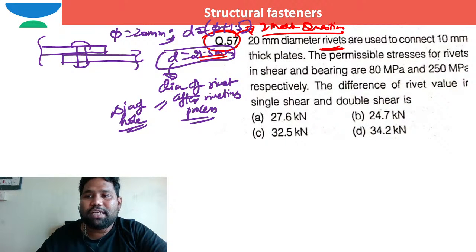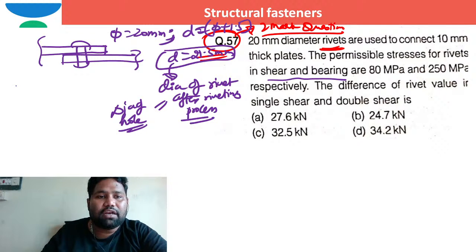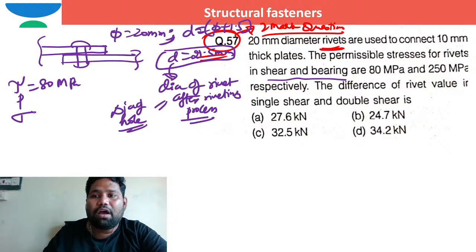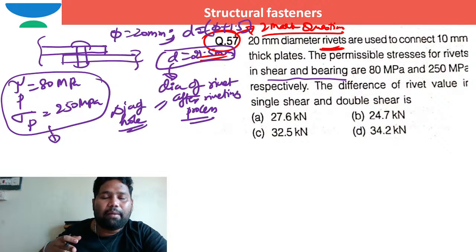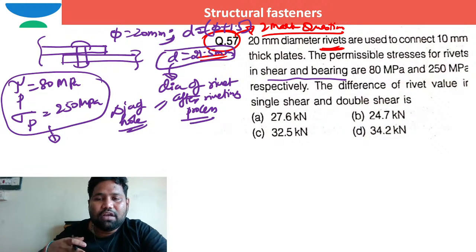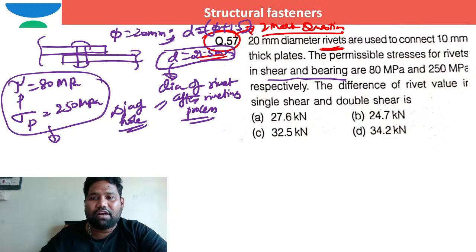Now the permissible stresses for rivets in shear and bearing. The permissible shear stress tau is 80 megapascal, and the permissible bearing stress sigma is 250 megapascal. These are the values for hand driven rivets.